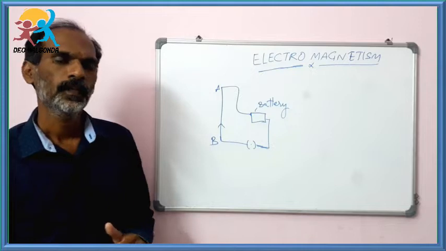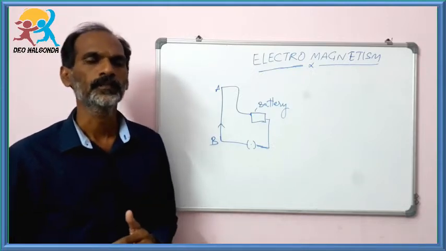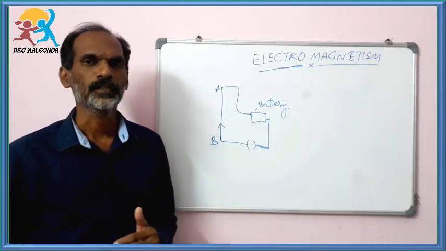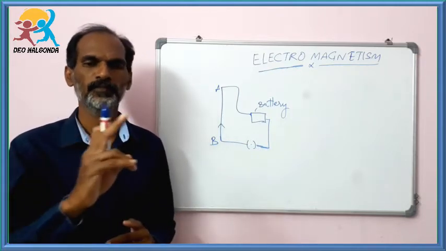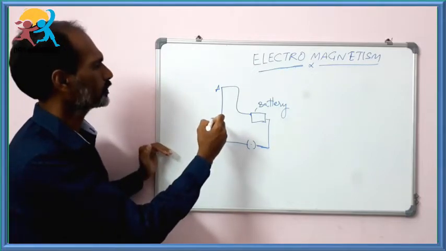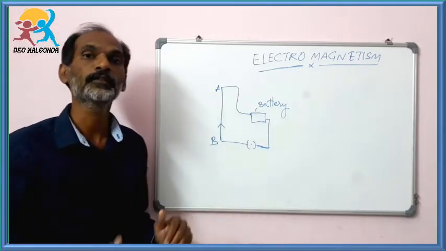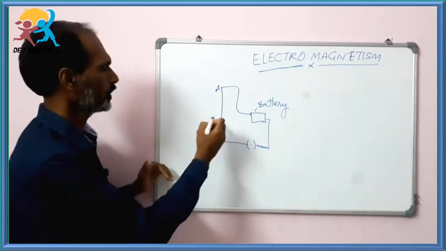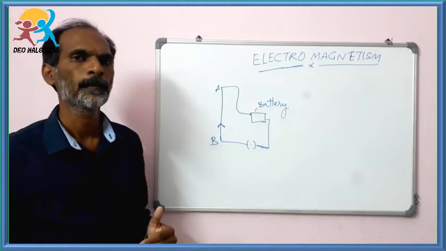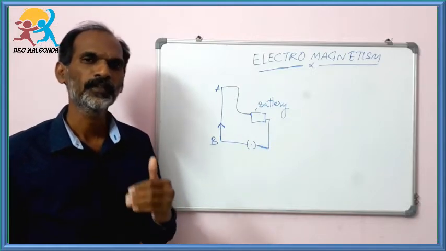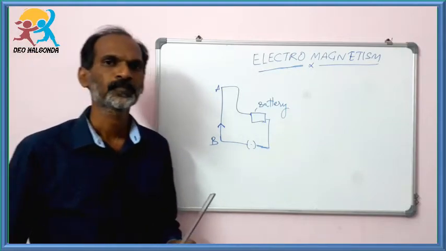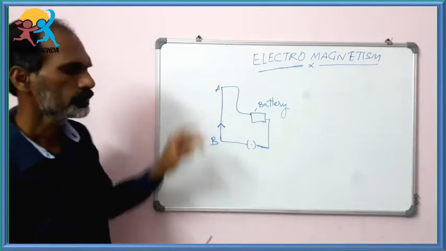Okay, as we have discussed in Oersted's experiment, when electric current is passing through a conductor, it produces a magnetic field around the conductor. Now we are trying to understand the direction in which the magnetic field is produced. This is the direction of the electric current, but we are going to find out in which direction the magnetic field is produced. Okay, let us take the scale. This looks like a conductor A and B.